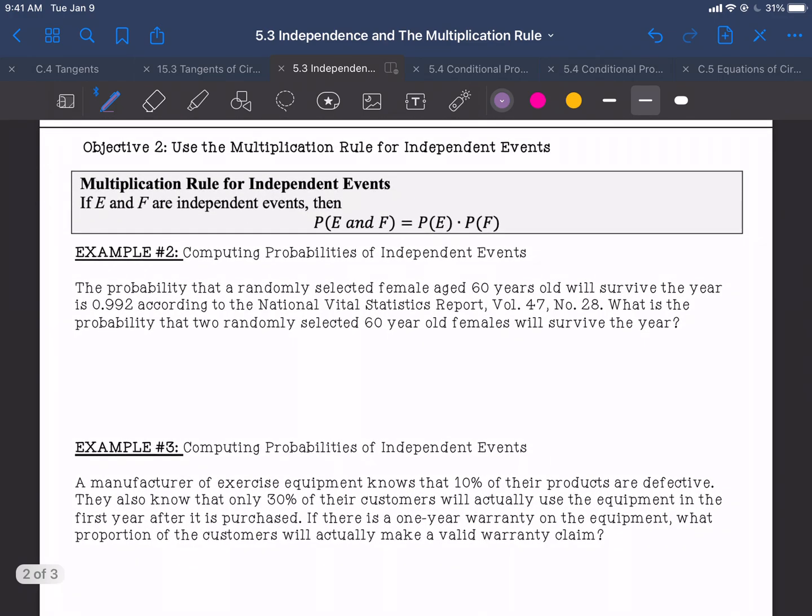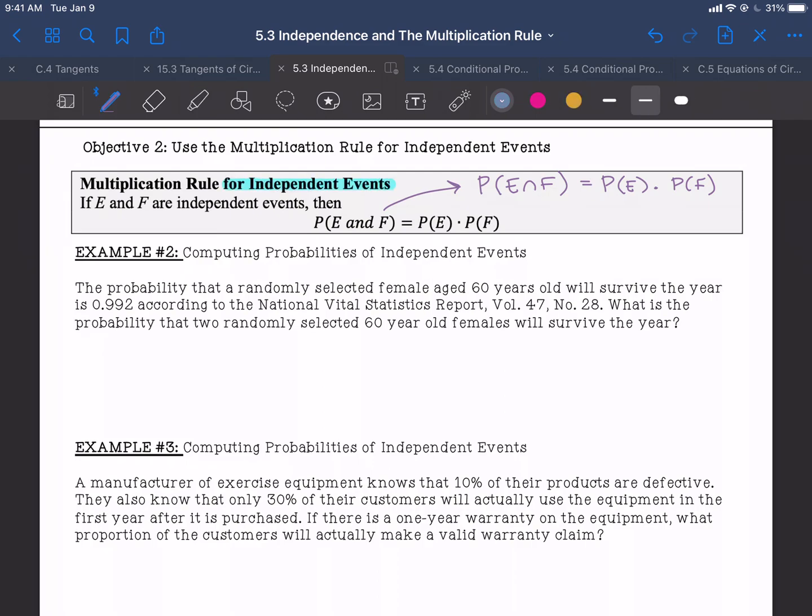All right, so use the multiplication rule for independent events. So the multiplication rule for independent events is the probability of E and F is you take the probability of E times the probability of F. So remember, notation with this would be probability of E intersect F is equal to the probability of E times the probability of F. And this is if they are independent.